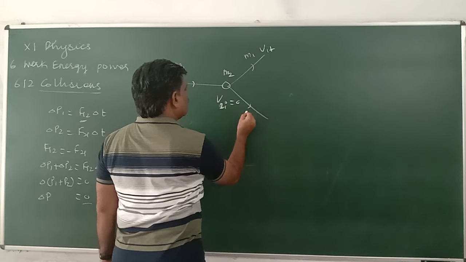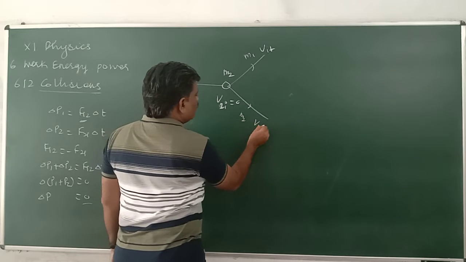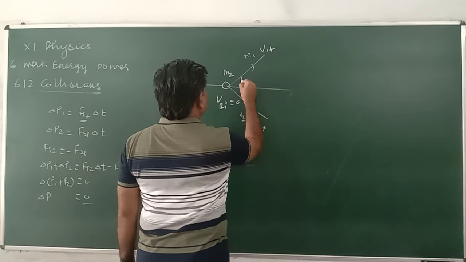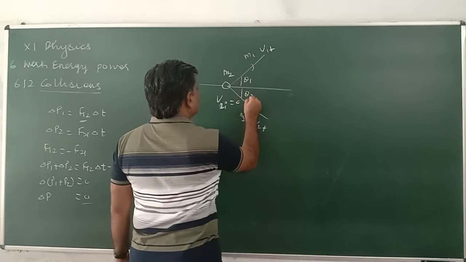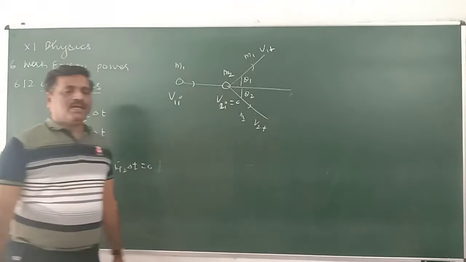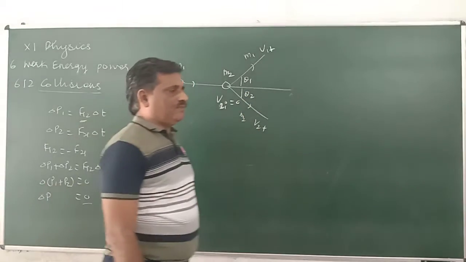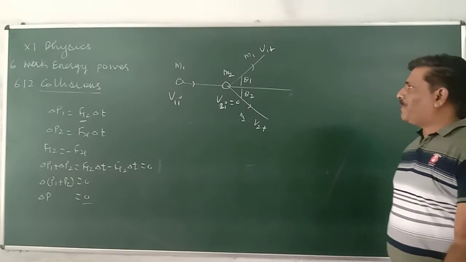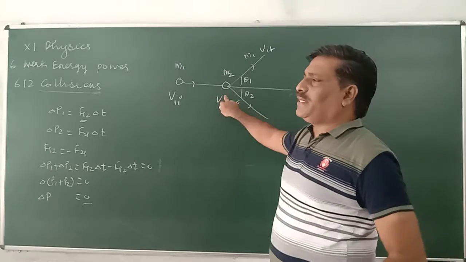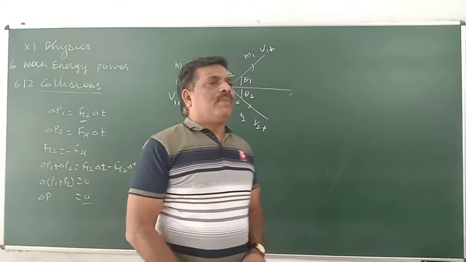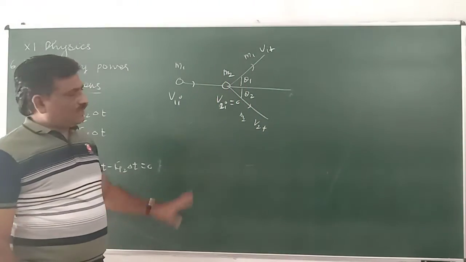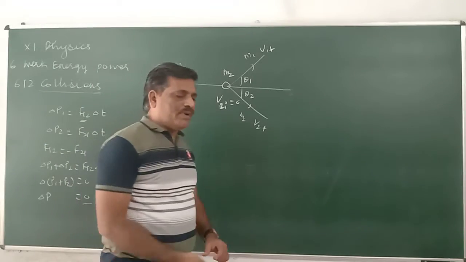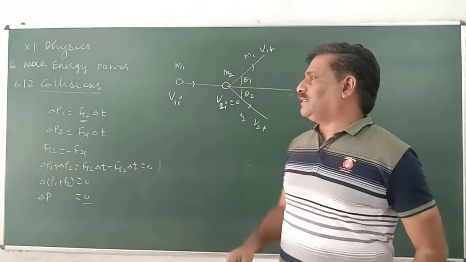This moves in this direction, m2 with v2f finally, and this angle is theta1, this angle is theta2. This is a general collision. Whenever collision is taking place, this sort of thing happens. Only as a special case we are taking m2 at rest. By this, generality is not lost. We can consider it moving also, but here we are taking it at rest.